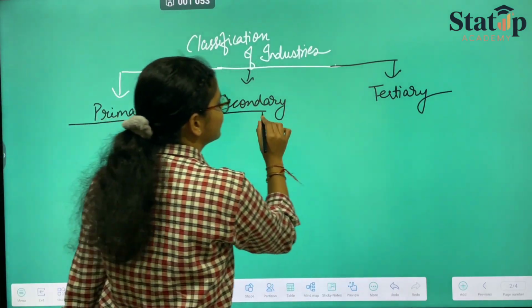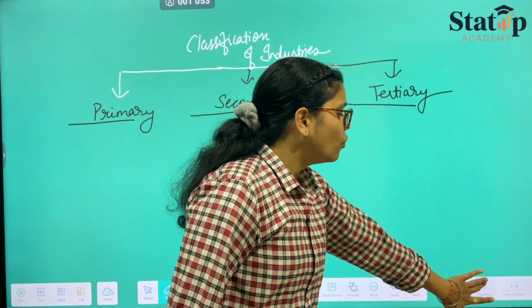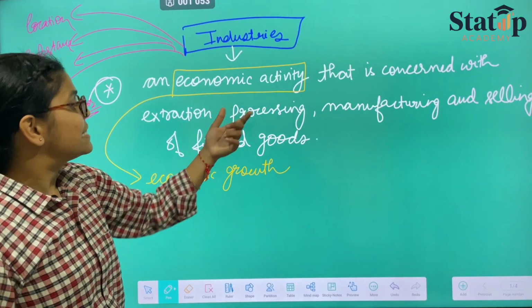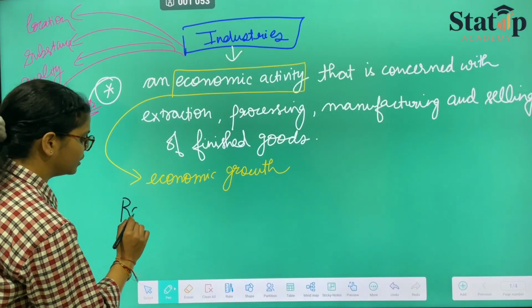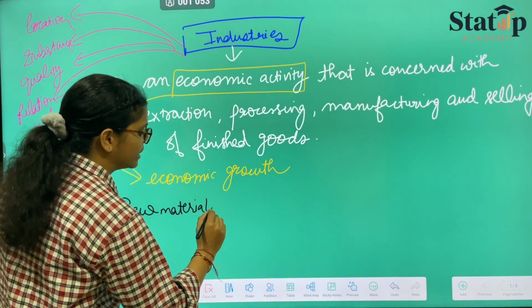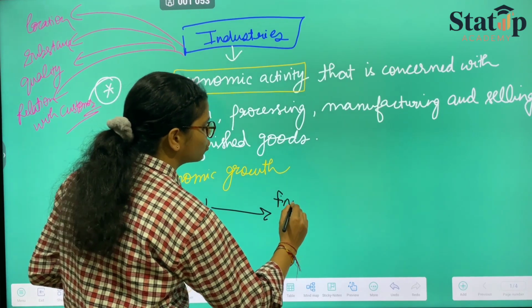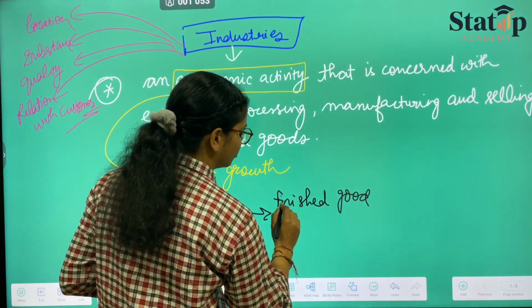What do primary, secondary, and tertiary mean? We all know what industry is basically doing. It is taking in raw material, and the raw material is being converted into finished goods. This is what a company is basically doing.